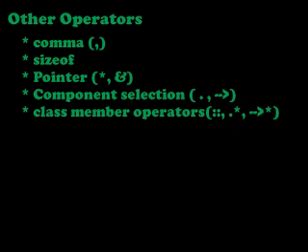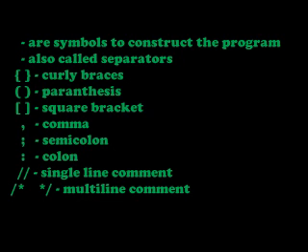Okay children, now we will see the other operators. The comma operator, sizeof operator, pointer operator, component selection operator, class member operator. These operator symbols are shown here. Read it. Okay children, now we will see the last token. What is the last token? Punctuator. Punctuators are symbols that are used to construct the C++ program. It is also called separators. Some of the punctuators are here.